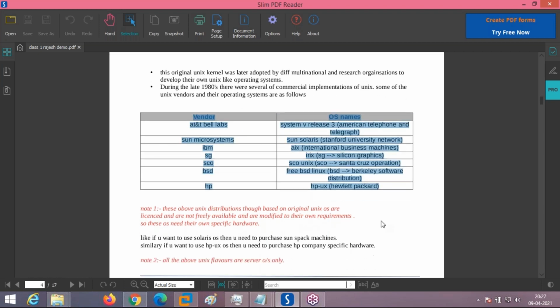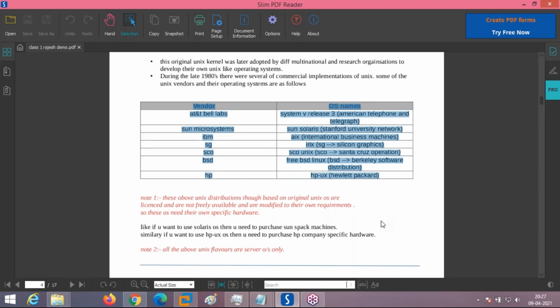But what is the main problem? Though the original Unix operating system created in 1973 was distributed freely, the operating systems created by these vendors are not free. They are all licensed, meaning you need to pay for them, and they are built for specific hardware, so you cannot install them on just any machine. For Sun Solaris, you need to buy Sun SPARC machines and then deploy.